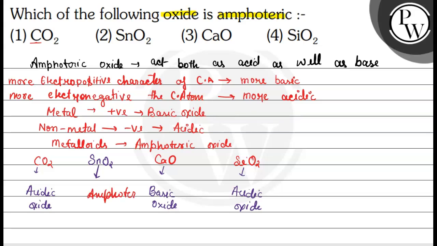That means this SnO2 acts both as an acid as well as a base.